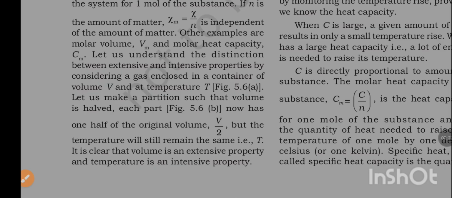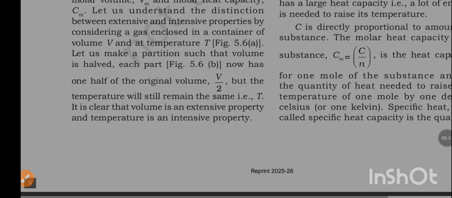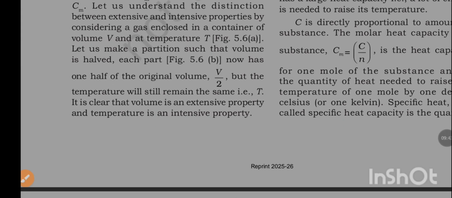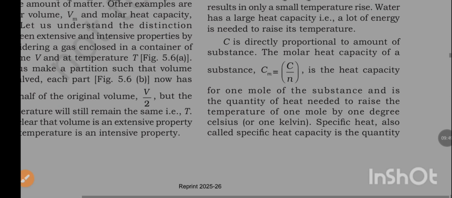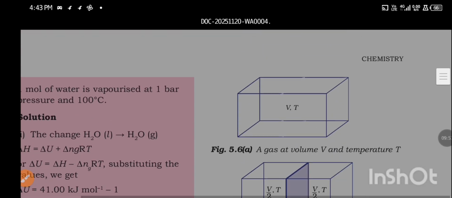Let us understand the distinction between extensive and intensive properties by considering a gas enclosed in a container of volume V and at temperature T. Let us make a partition such that volume is halved. Each part now has one half of the original volume, V by 2, but the temperature will still remain the same, T. It is clear that volume is an extensive property and temperature is an intensive property.